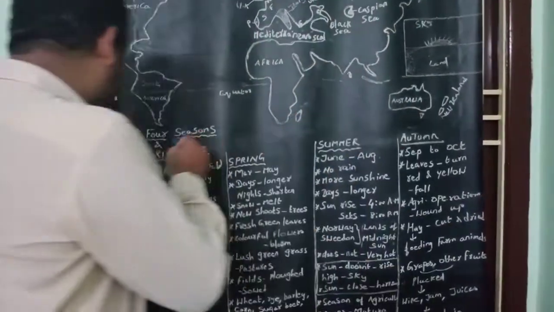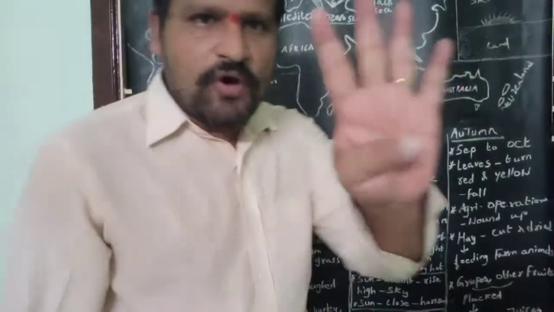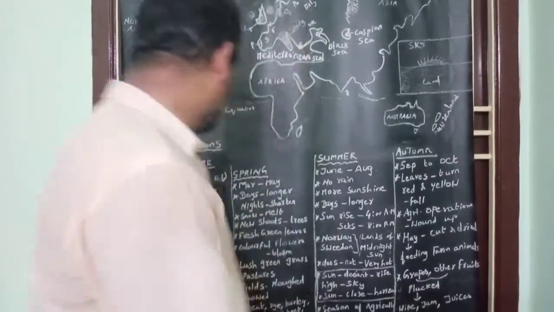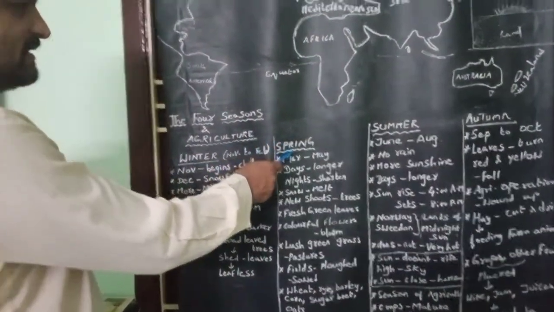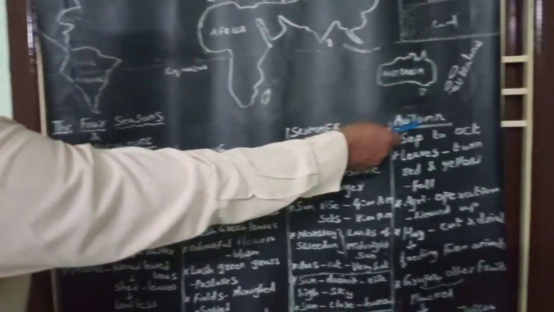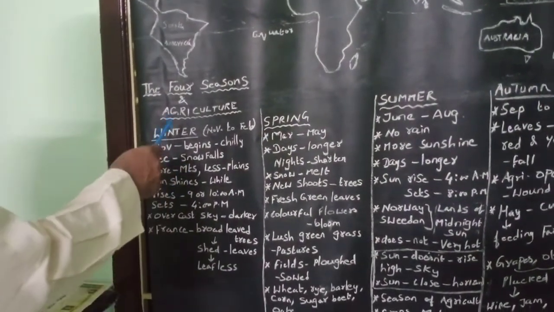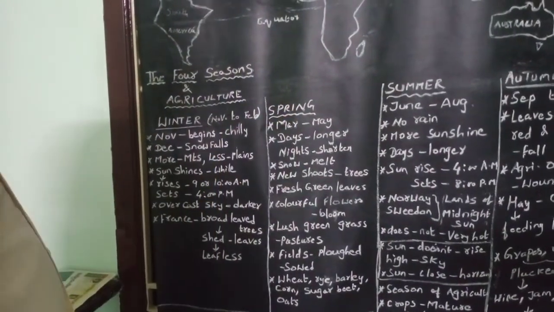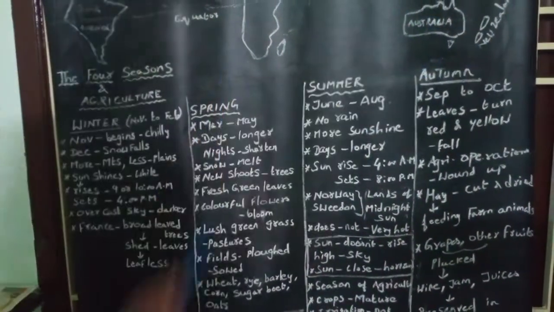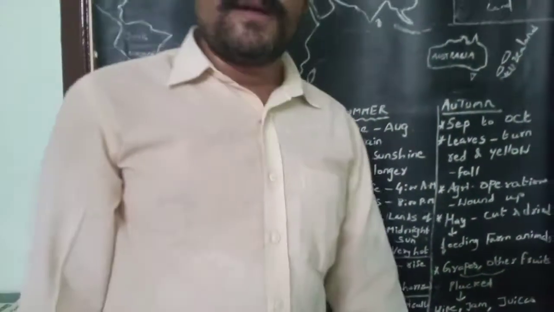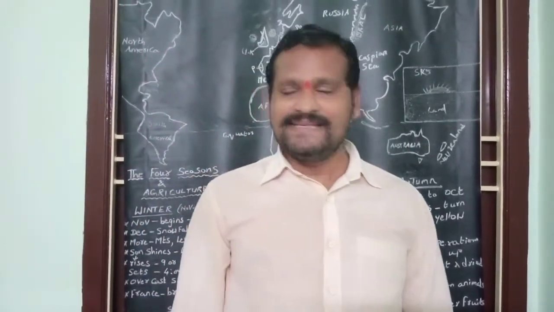In the case of Europe continent, there are 4 seasons. They are winter season, spring season, summer season, and autumn season. According to seasons, changes or transformation takes place. Transformation means changes take place in land, and agriculture routine changes.